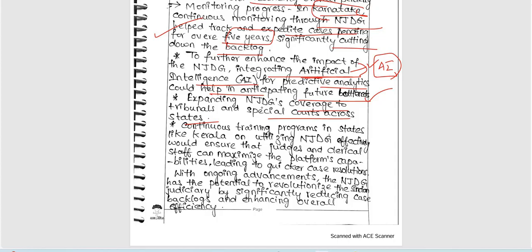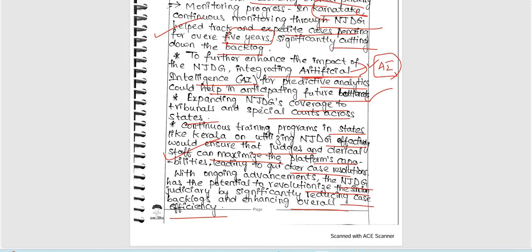Next, continuous training programs in states like Kerala on utilizing NJDG effectively would ensure that judges and clerical staff can maximize the platform's capabilities, leading to quicker case resolutions. Very good. Finally, with ongoing advancements, the NJDG has the potential to revolutionize the Indian judiciary by significantly reducing case backlogs and enhancing overall efficiency.